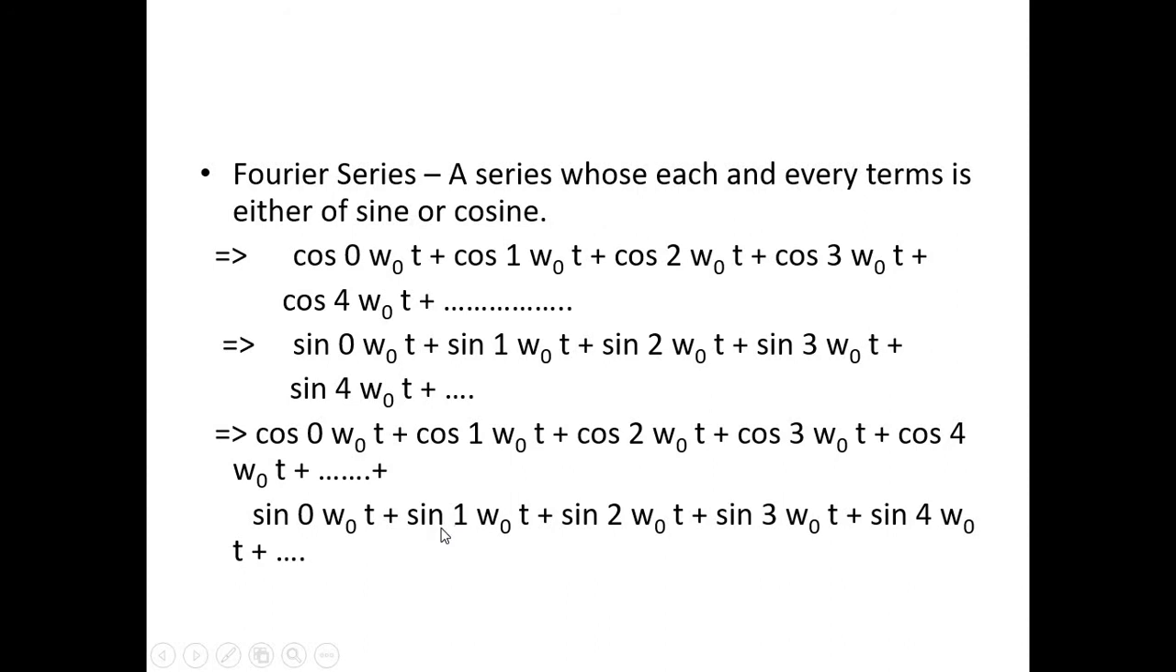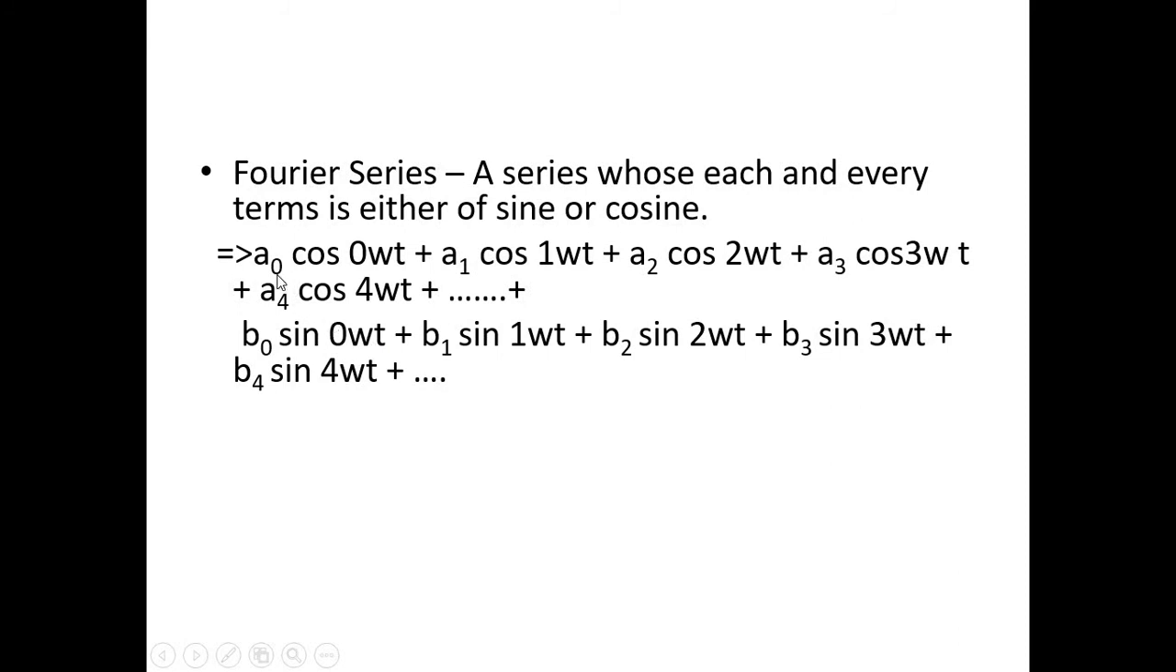But what will happen if a coefficient value is present at each term? How can we represent it here? We represent it this way. Here the coefficients are a0, a1, a2, a3, b0, b1, b2, b3. Just before cos 0 omega naught t, we write the coefficient value. So it's a0 cos 0 omega t plus a1 cos 1 omega t plus a2 cos 2 omega t, like that. We just write it in terms of a coefficient term here.